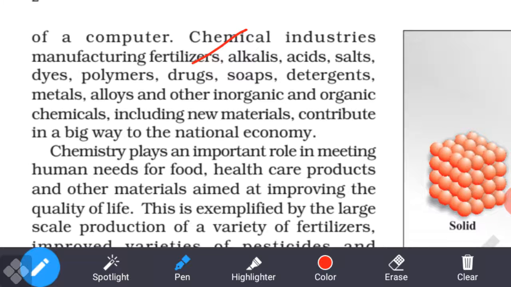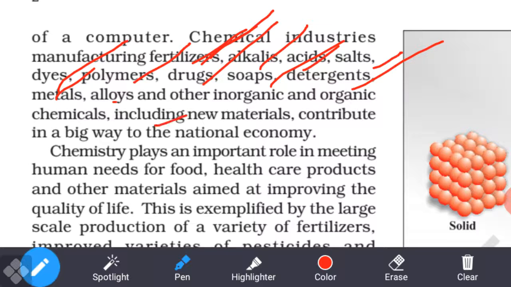What is the use of chemistry for the production and manufacture of fertilizers for crops and agriculture, alkalis, you know alkali metals, like a base, acids, bases, salts, dyes, dyes meaning colors, polymers, different types of polymers, polythene, polyester, drugs meaning medicines, soaps, detergents, metals, alloys, other inorganic and organic chemicals, including new materials.